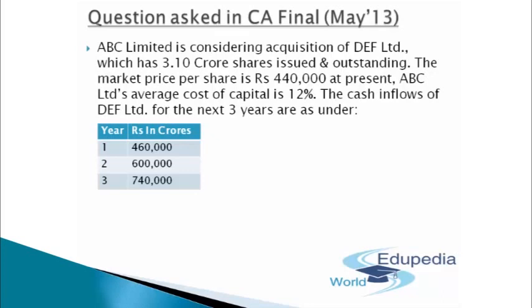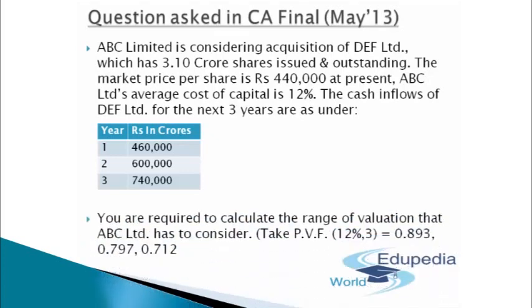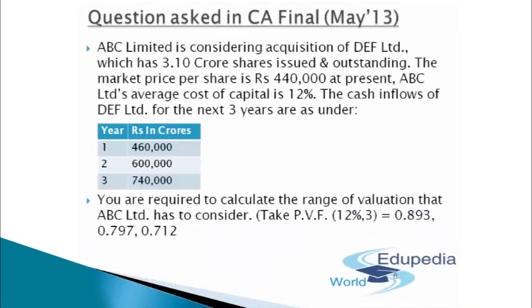The cash inflows of DEF Limited for the next 3 years are as under. So we have been provided in this particular case 3 years cash flows. For year 1, that will be 4,60,000 crores. For year 2, that will be 6 lakh crores. And for year 3, that will come out to be 7,40,000 crores. We are required to calculate a range of valuation that ABC Limited should consider while going for the acquisition. So we are supposed to provide them the range within which ABC Limited can decide and consider to acquire DEF Limited.